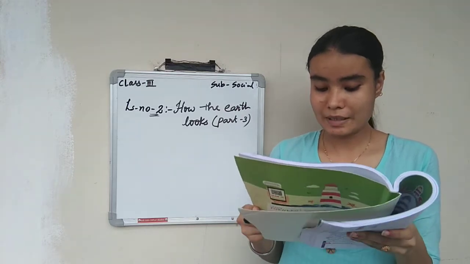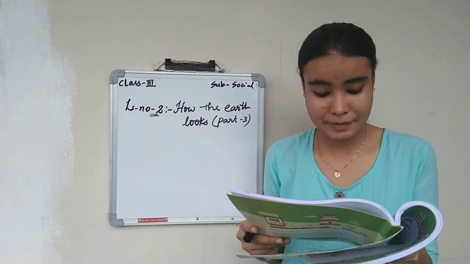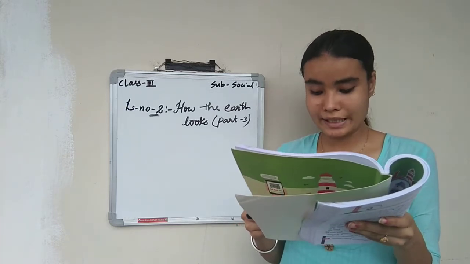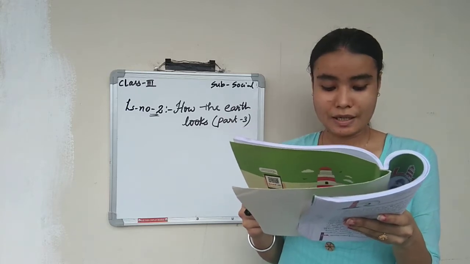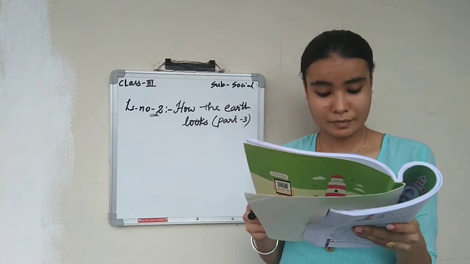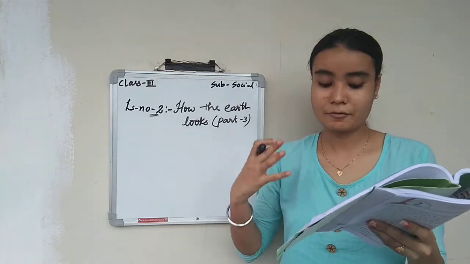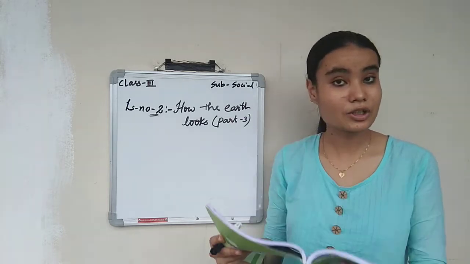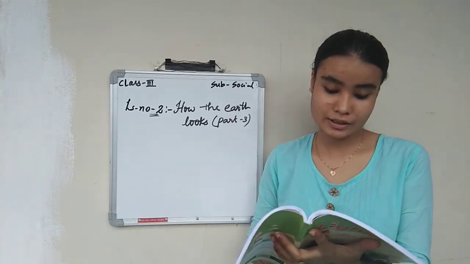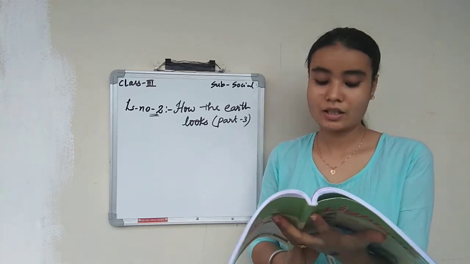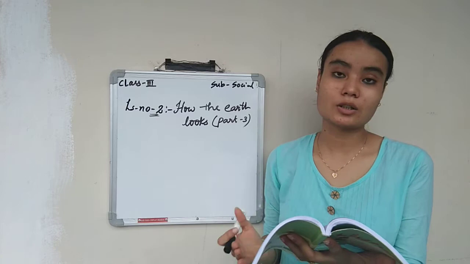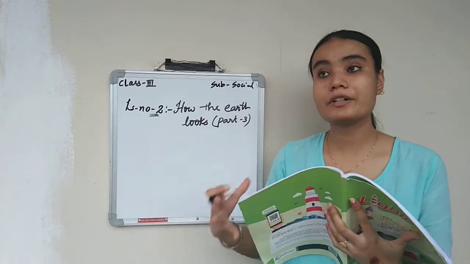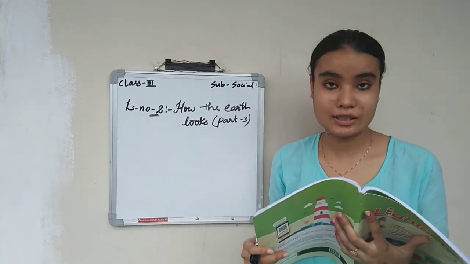There are also separate maps of different continents. Asia is the biggest continent in the world. Our country India is a part of Asia. Locate India on the map of Asia. Now can you locate India on the world map? So yes, there are different maps for different continents also. How many continents are there? There are 7 continents, right? What are those 7 continents? Africa, Asia, Europe, North America, South America, Australia and Antarctica. These are the 7 continents, and we have different maps for these 7 continents.